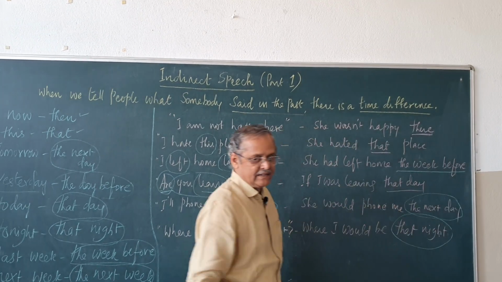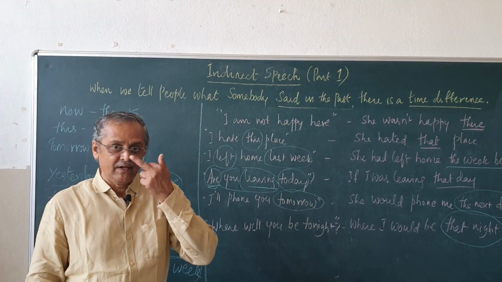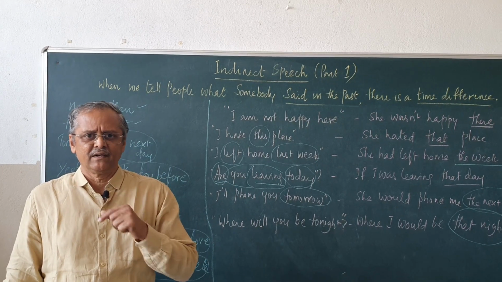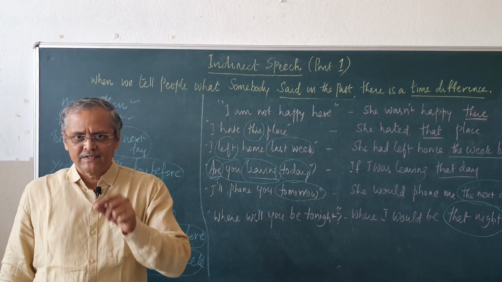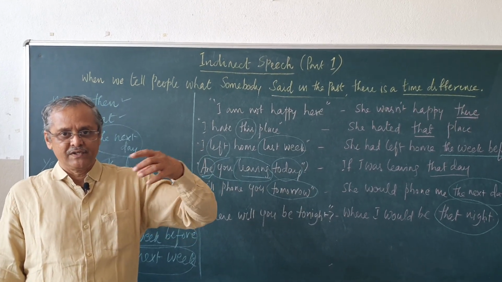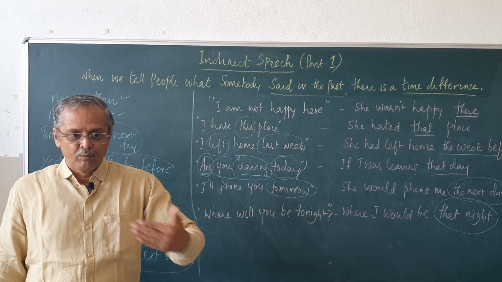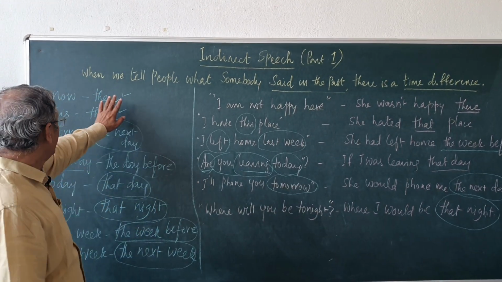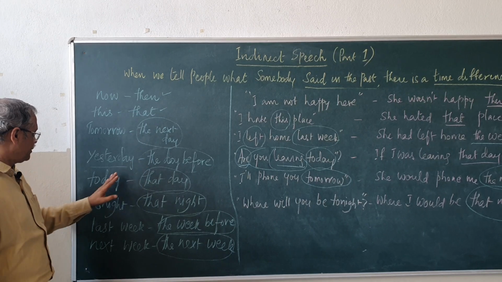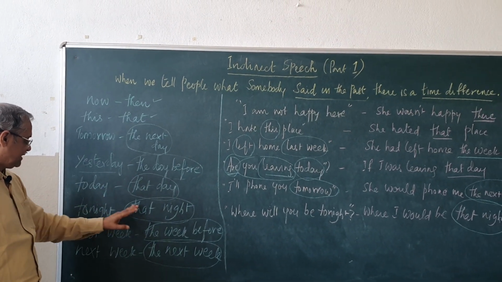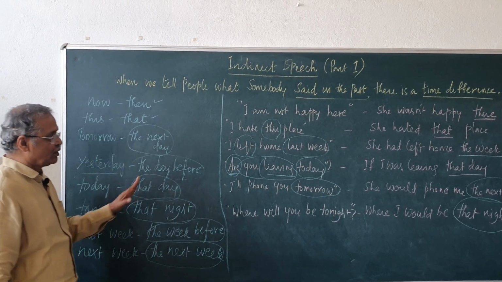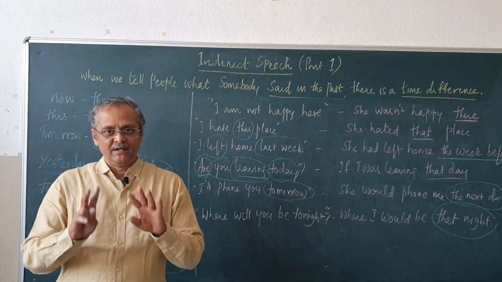So, these are 3 things mainly we have to keep in mind when we are converting sentences from direct speech to indirect speech. There are so many other nuances and important aspects that we have to cover. We will see separately how imperatives change, how interrogatives change, how statements change, and how modal auxiliaries change. Now becomes then, this, that, tomorrow, the next day, yesterday, the day before, today, that day, tonight, that night, last week, the week before, next week, the next week. So, note down in your diaries and keep in mind these 3 things.